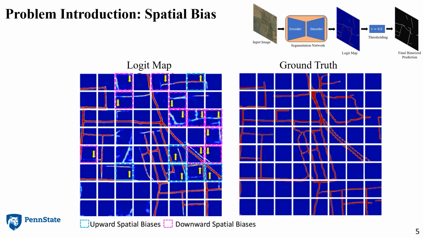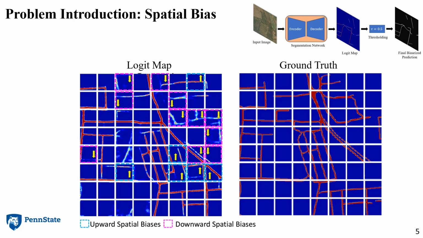To study the effect of spatial biases and for interpretability, we can divide the image into k distinct patches uniformly. And we can observe a spatial bias trend in these boxes. For example, in the boxes that are marked pink, we can observe a downward spatial bias trend, and in all the boxes that are marked cyan, there is an upward spatial bias trend. That means the pink boxes will ultimately, after binarization, contain false negatives, and the cyan boxes would contain false positives, which would affect the mean intersection over union.